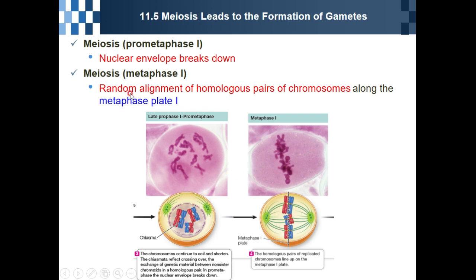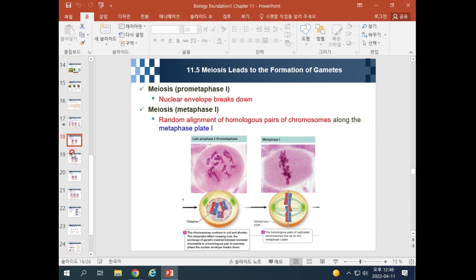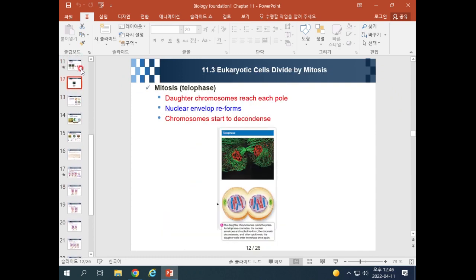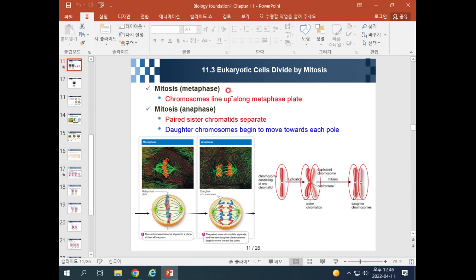Previously in mitosis, we learned that at metaphase the chromosomes line up, like this. However, in metaphase 1, they are paired with each other.